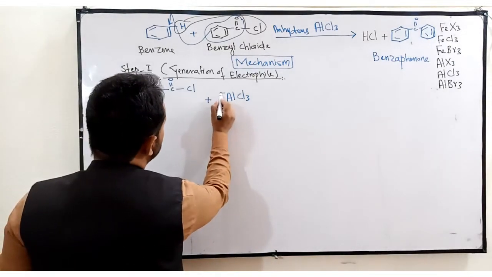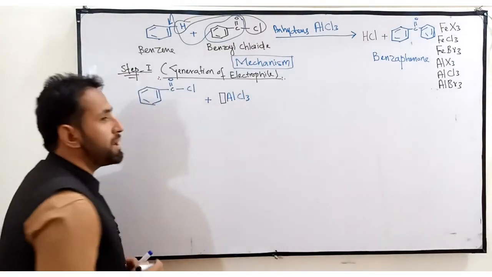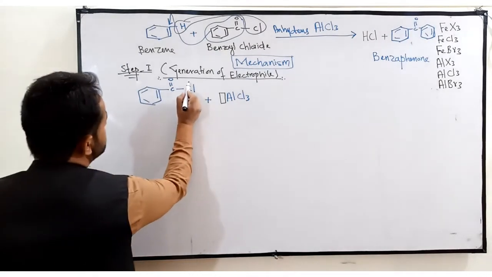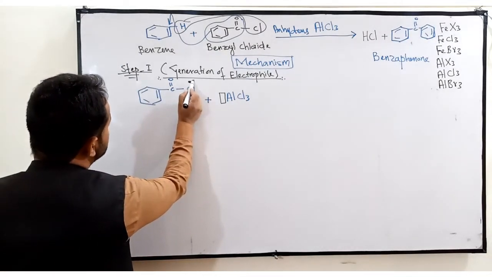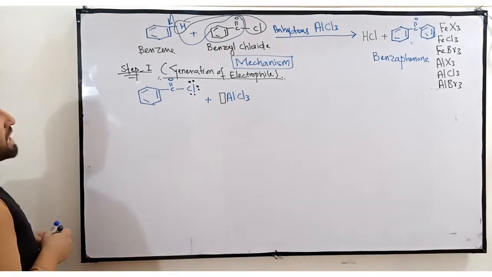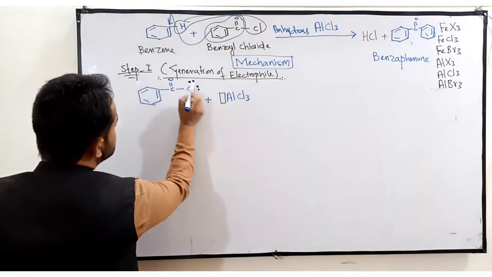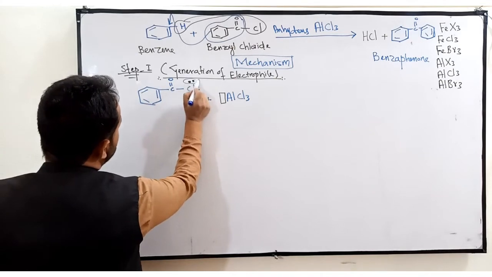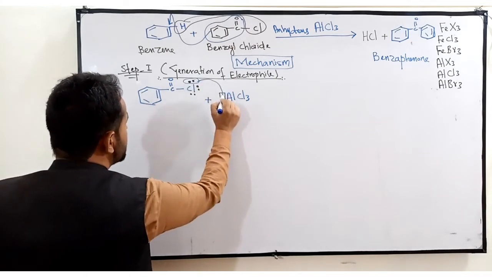Now what is the advantage of accommodating the lone pair? I will tell this reason. We know that there are 3 lone pairs of electrons on the chlorine atom. Now this Lewis acid will attract a lone pair of electrons from the chlorine atom.